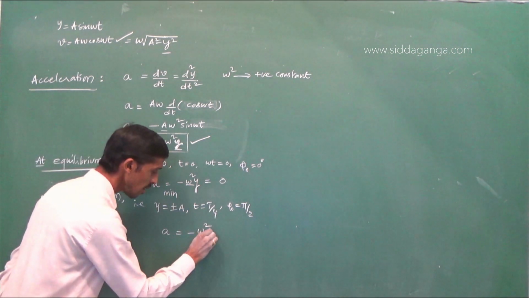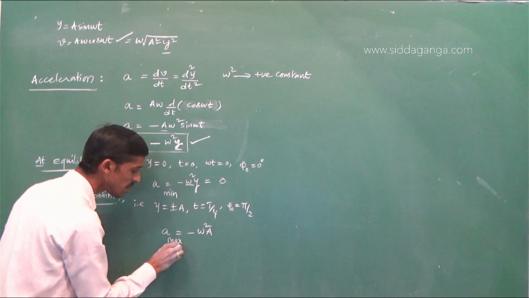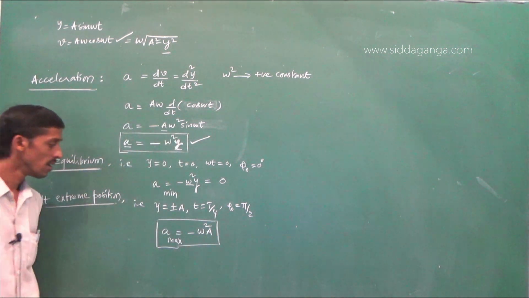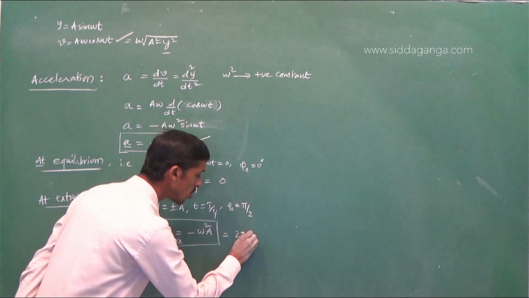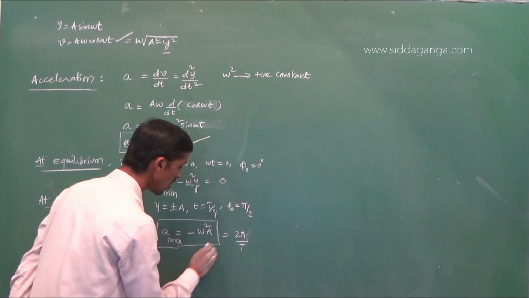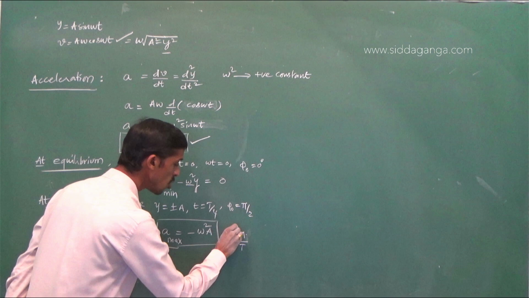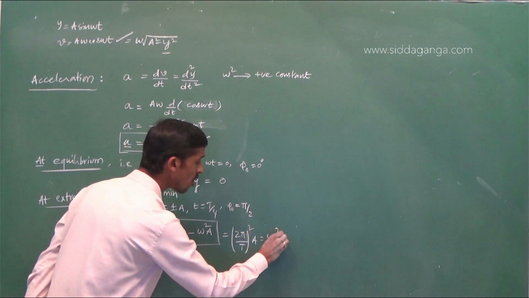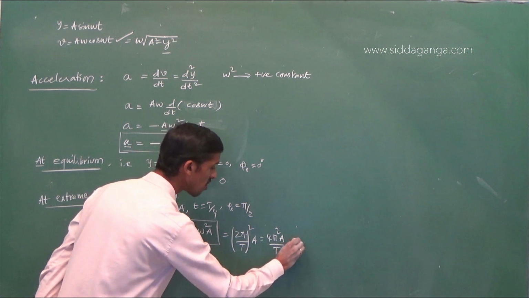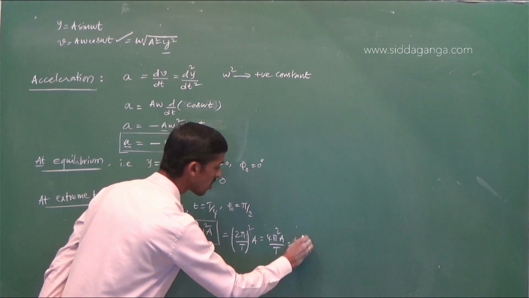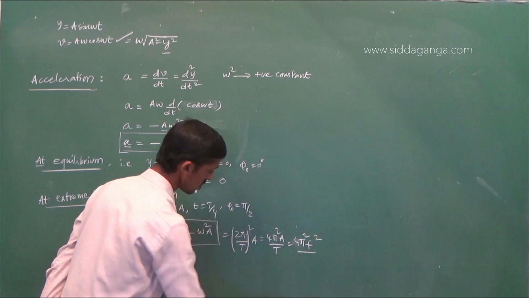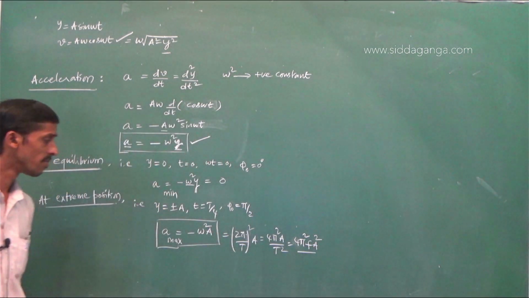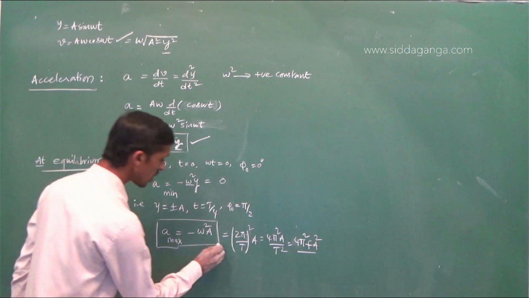A. So this is the maximum possible acceleration. That is equal to (2 pi by T) whole square into A, that is equal to 4 pi square A by T square, that is equal to 4 pi square f square A also. So these are the things you must remember.